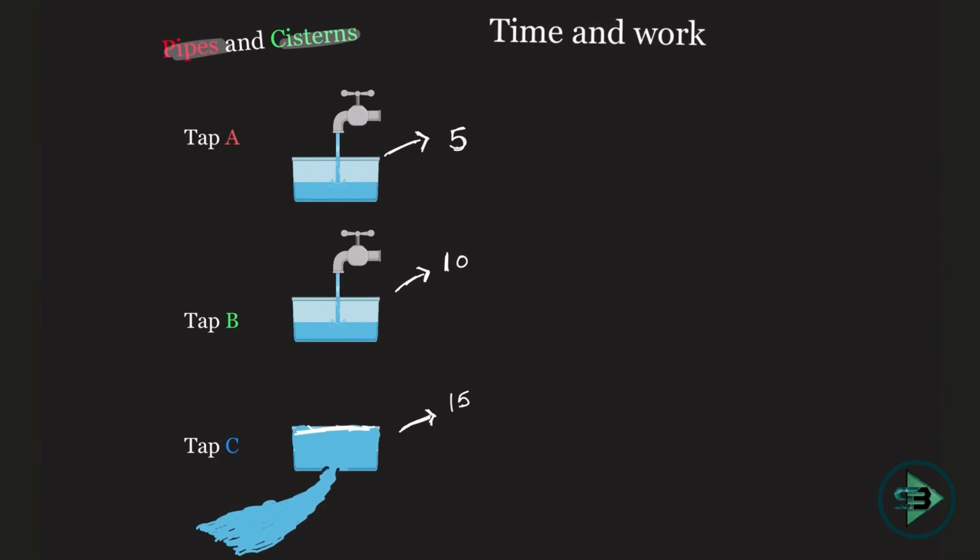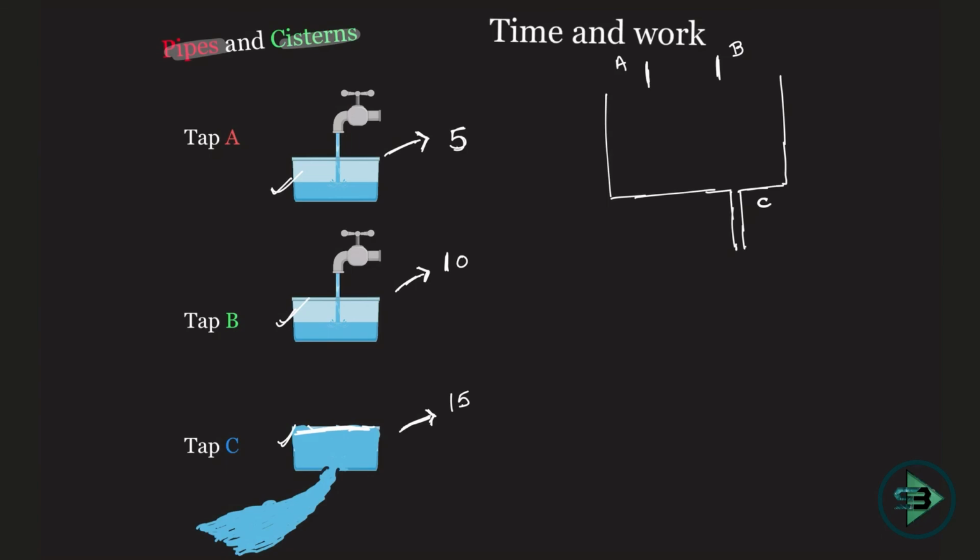Okay, so tap A working alone can fill a tank in 5 hours, and we are obviously talking about the same tank. This tank is one and the same tank. Tap B working alone can fill this tank in 10 hours. Tap C working alone can empty a completely filled tank in 15 hours. Now the question is, all the three taps, which are attached to a single tank. So this is your tap A, this is your tap B, and this is your tap C. All the three taps are open together.